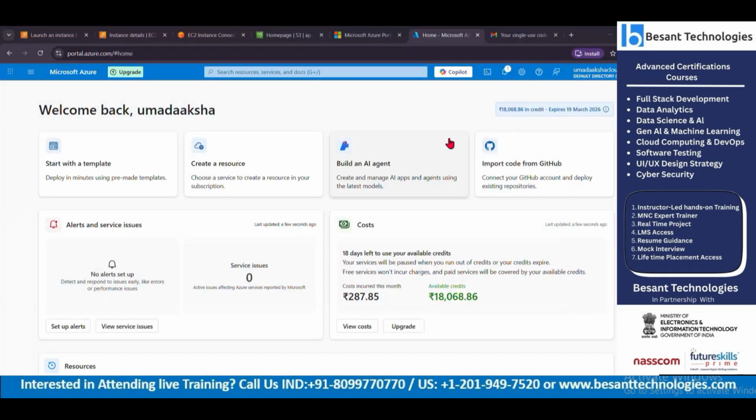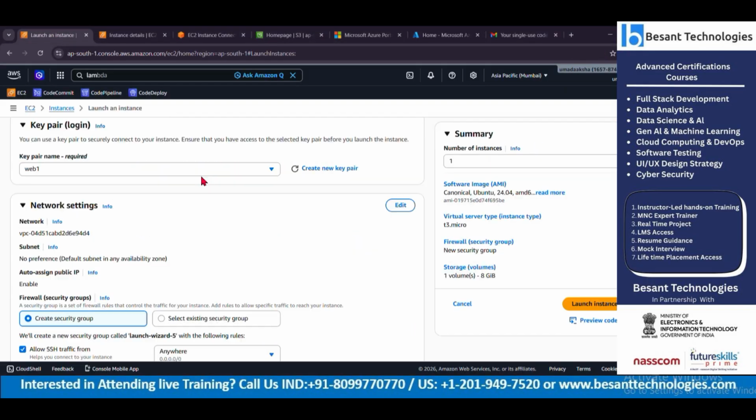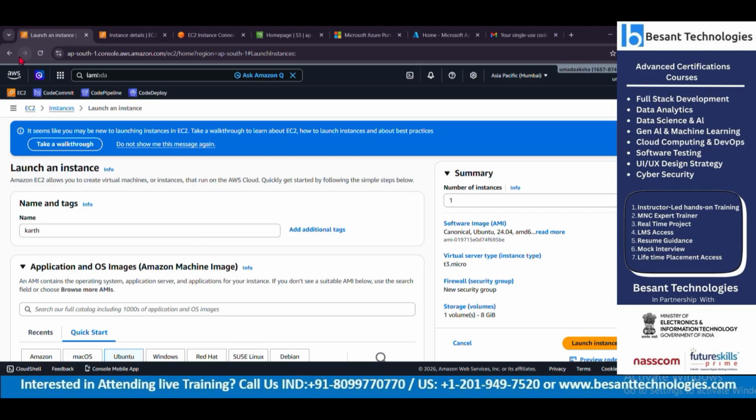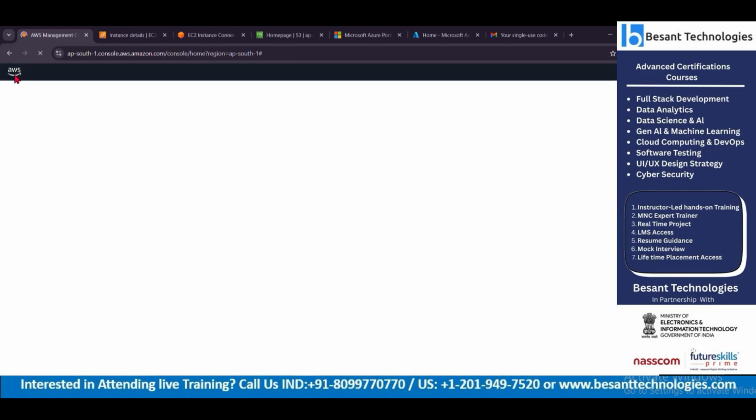Okay, so if you could understand here, see here first. This is my Microsoft Azure account, which you will need to create, and this is my AWS account. Both are cloud platforms.